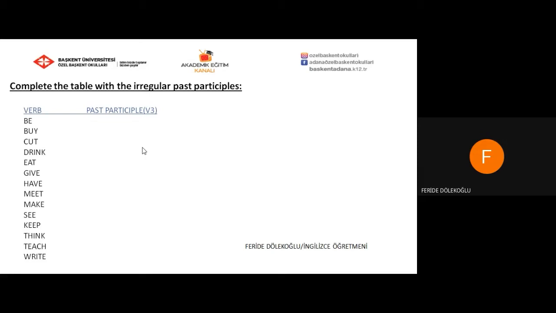Now we are going to continue with some exercises. Let's start with the first exercise. It says complete the table with the irregular past participles. I will also remind you the past simple forms with the past participle forms. Let's start. Be, remember the past simple form was or were, and the past participle form is been.